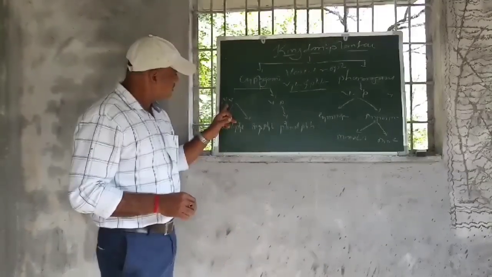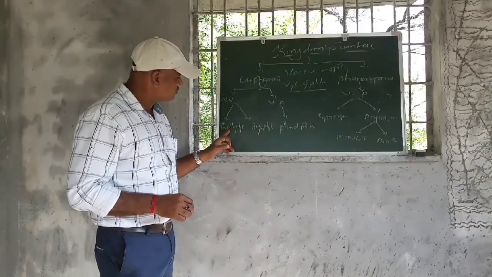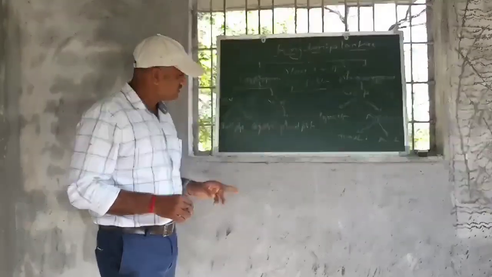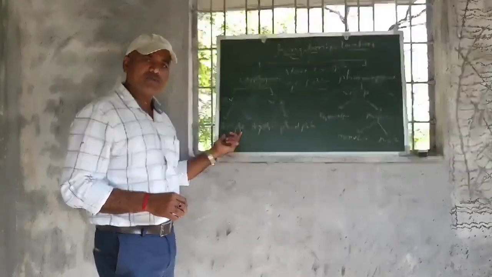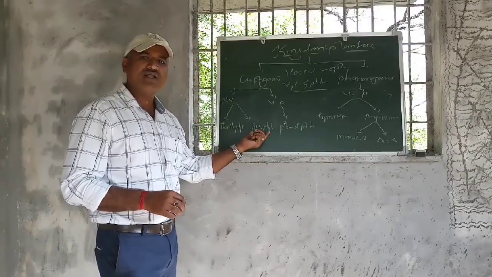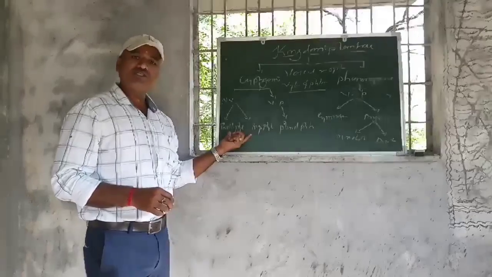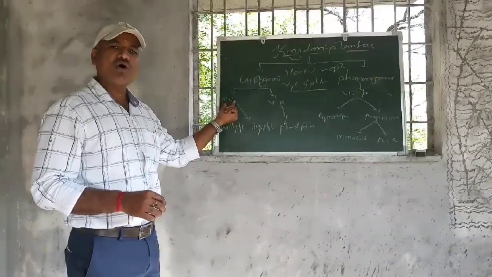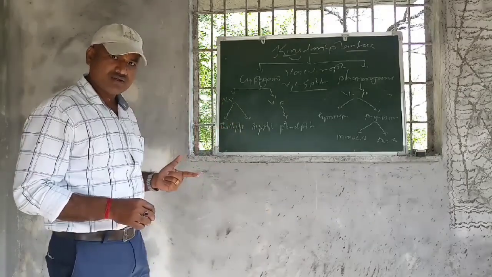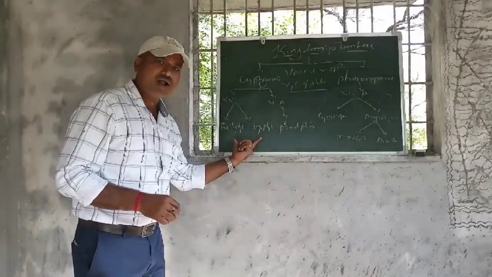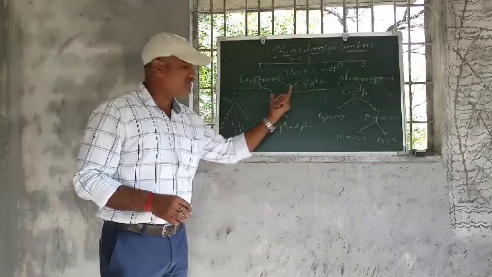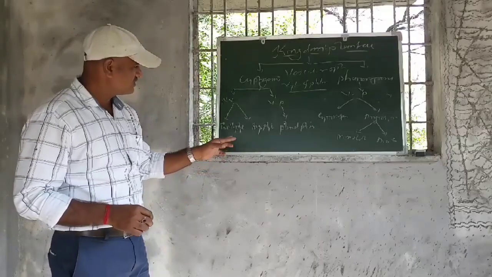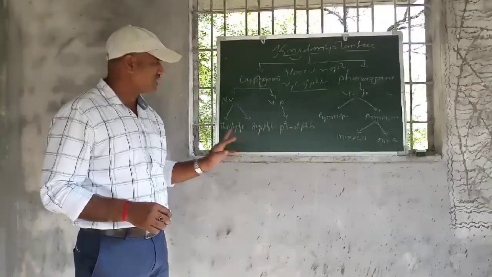Now, the non-vascular system is again divided into two types, the thallophyta and the bryophyta. I will tell you the meaning of thallophyta. You know which plants are included in the bryophyta. Both of these plants belong to the non-vascular plants. Why are they called non-vascular plants? Because xylem and phloem are absent in these two plants.